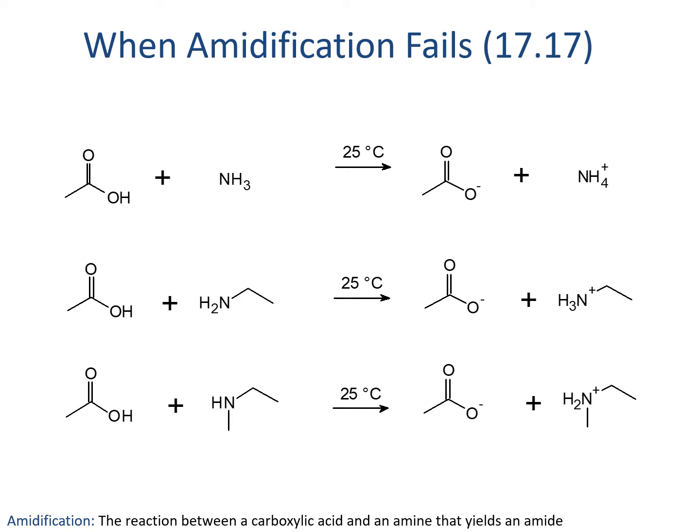This is good news in our bodies because we have a lot of carboxylic acids and amines floating around, and we don't want them randomly reacting. There are many conditions where we'd see the acid-base reaction instead of amidification. It's common practice to indicate room temperature for these reactions, either with the letters RT for room temperature or as 25 degrees Celsius like we have shown here, which is about the same as 77 Fahrenheit. In these cases, notice that every one of these carboxylic acids becomes the carboxylate, and every one of the amines becomes the ammonium.